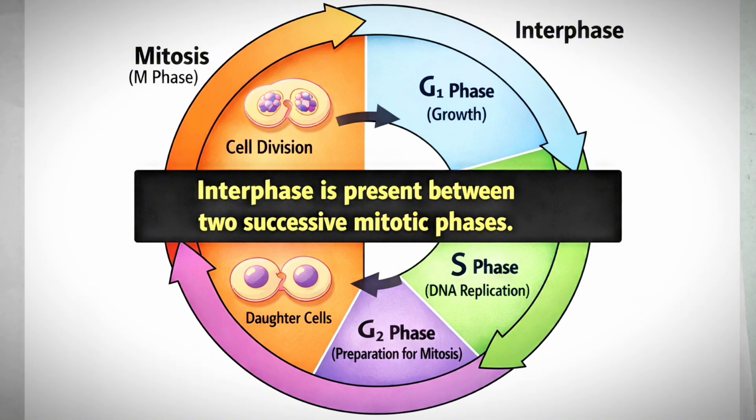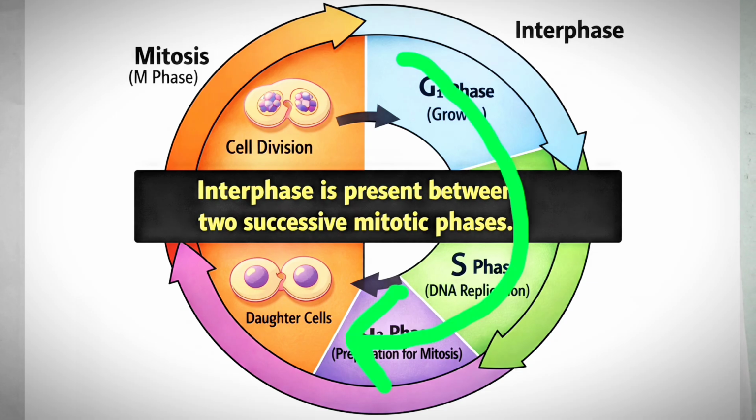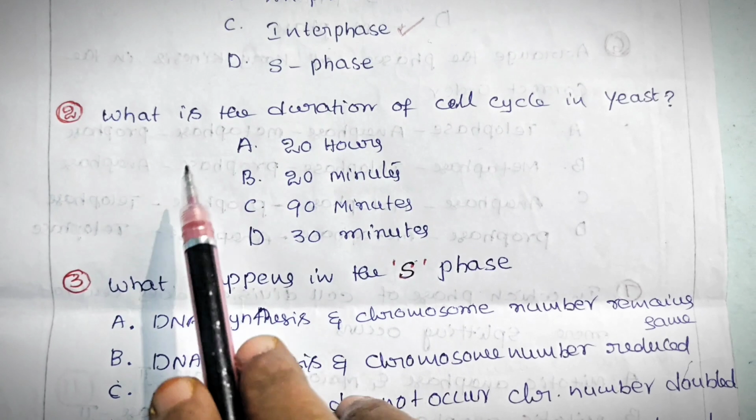The cell cycle consists of two phases, interphase and M phase. Interphase always occurs between two mitotic divisions. Interphase is the resting phase that occurs in between two division phases, nothing but two mitotic phases. In the interphase, the cell prepares for cell division. So, let's see the second question.